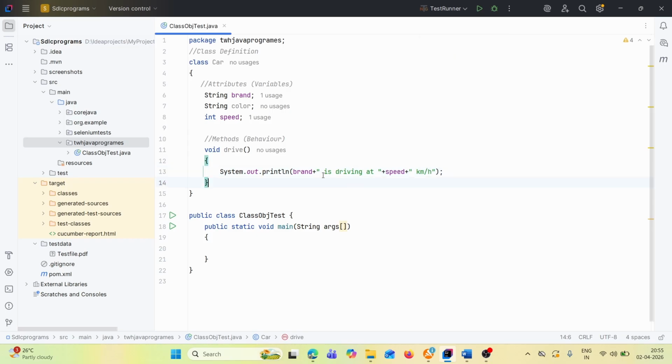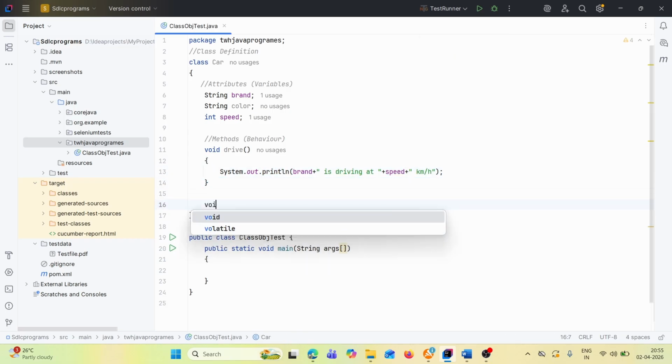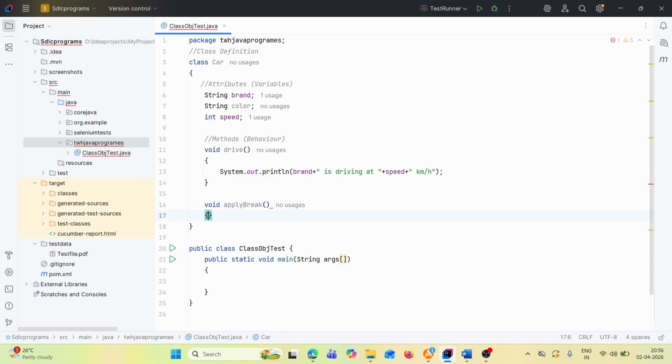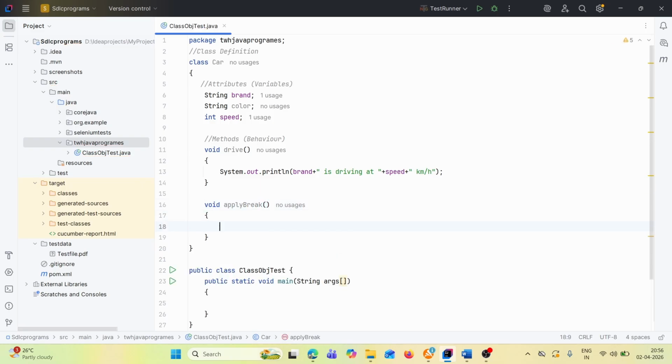Then next, let's take one more method, that is void applyBrake.